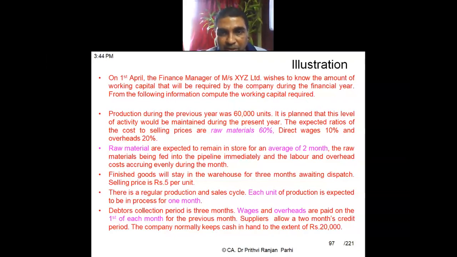Total is 60 plus 10 plus 20, which is 90%. The balance 10% is profit. Suppose the sale price is 100: raw material is 60, wages 10, overhead 20, and the balance 10 is your profit.